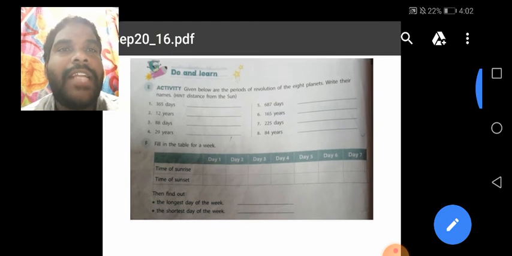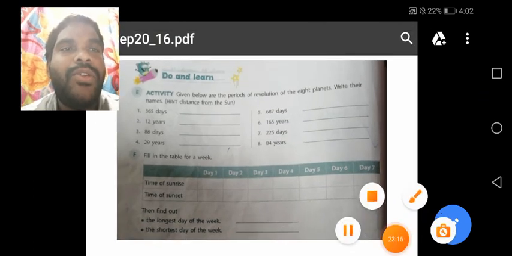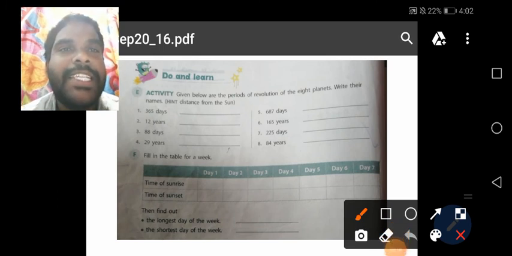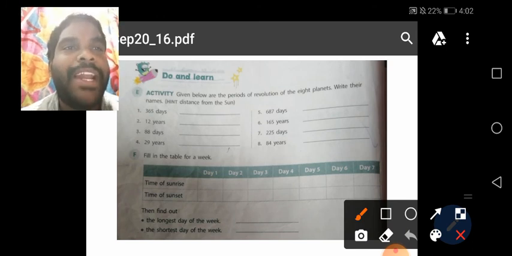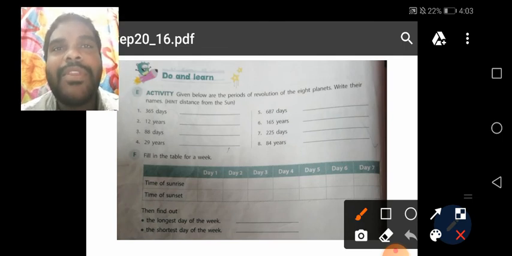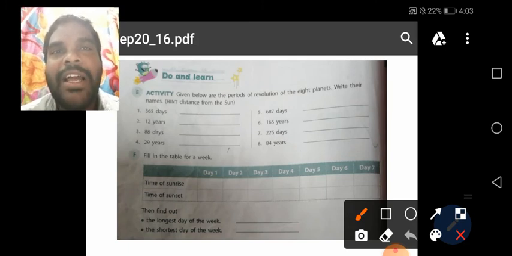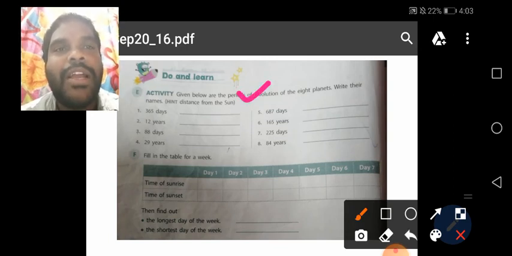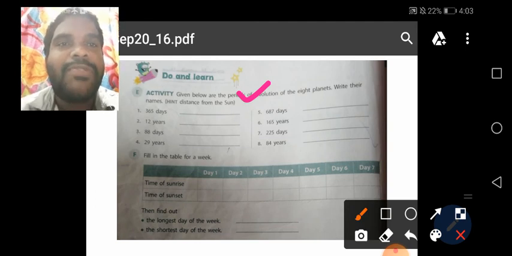See children, activity. Yes, you write down that activity, 365 days to complete. Given below are the periods of the revolution of the 8 planets. Write their names. Hint, the distance from the sun is given here. You have to observe the diagram about the solar system. You know the distance between the sun and the planet. Understand children? It is a hint. You follow the hint and you write the answers. You know that. The first one is 365 days, means which one? Earth. 365 means earth.